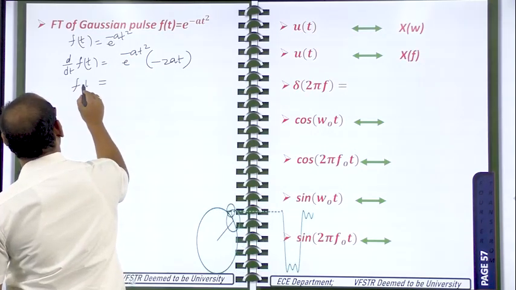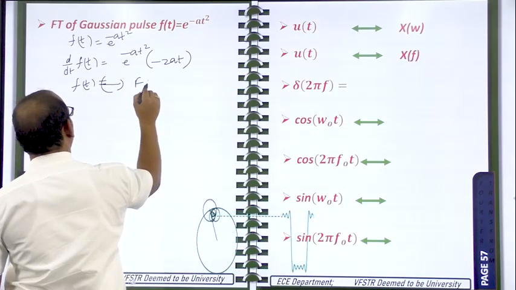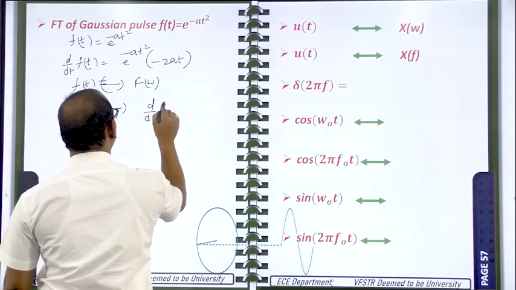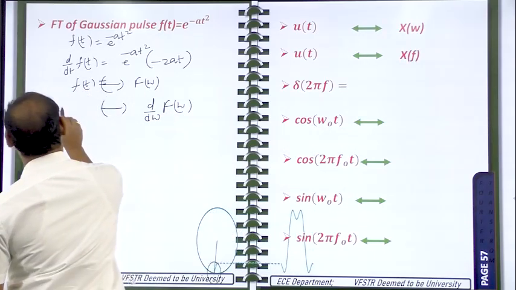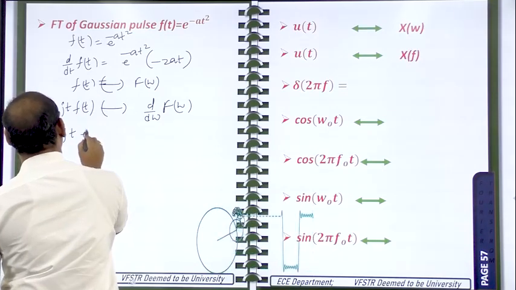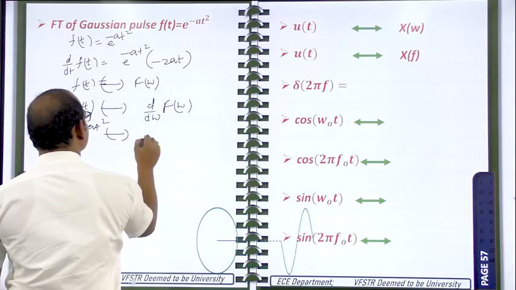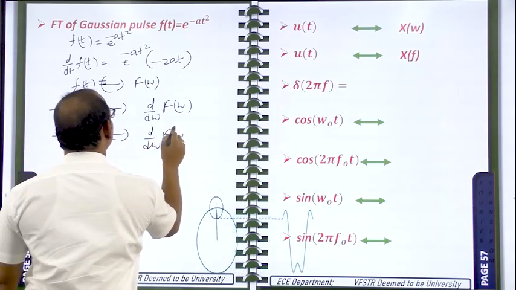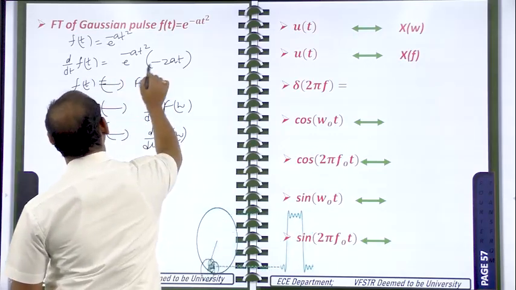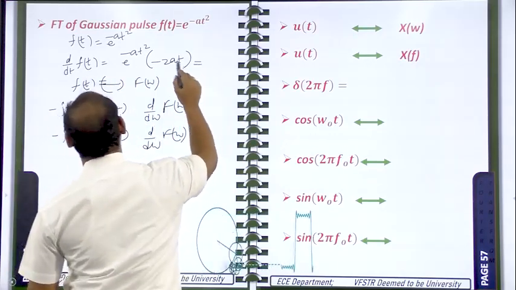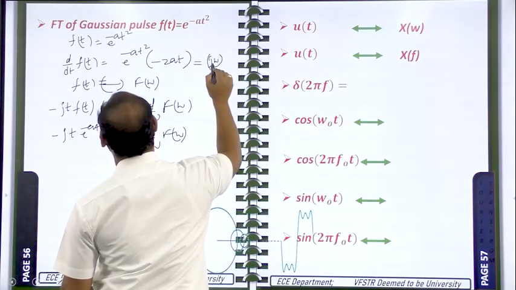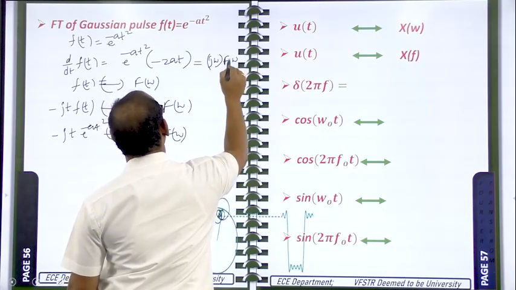So f of t is having the Fourier transform F of omega. If you apply the frequency differentiation property, d by d omega of F of omega is nothing but minus jt into f of t, that is minus jt into e power minus at square. So this side is d by d omega of F of omega. But this d by dt of f of t is nothing but this one. It is equal to what you will get? It is equal to j omega into F of omega.